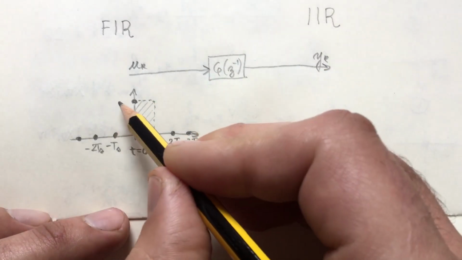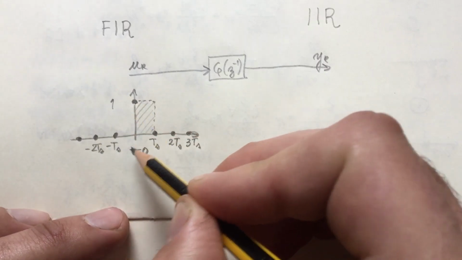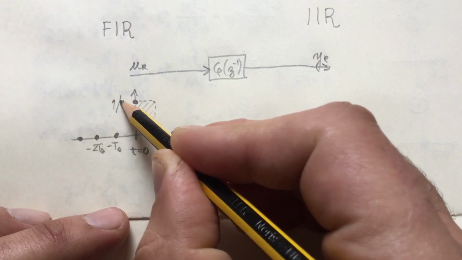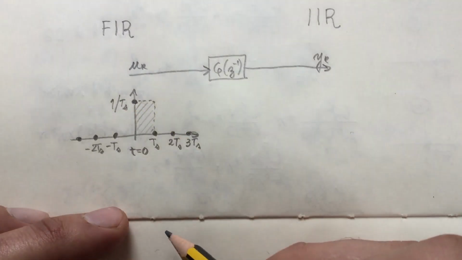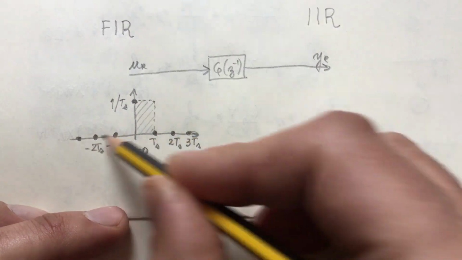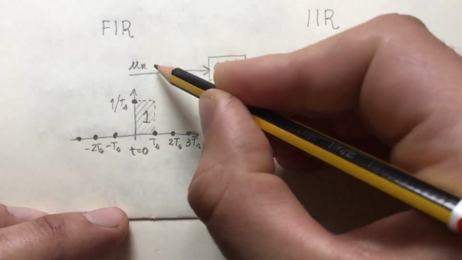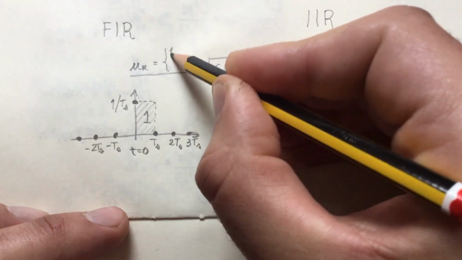We will consider that the amplitude of this impulse, here at time t equal to 0, is 1 divided by ts. In this way, the integral of this signal will be equal to 1, which is the area of this rectangle.